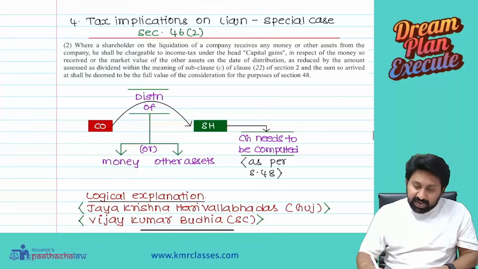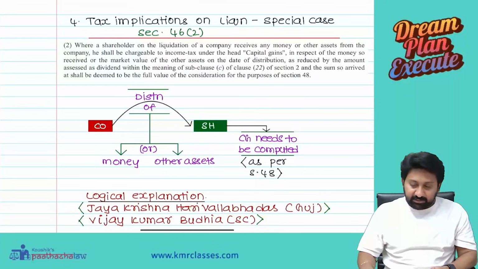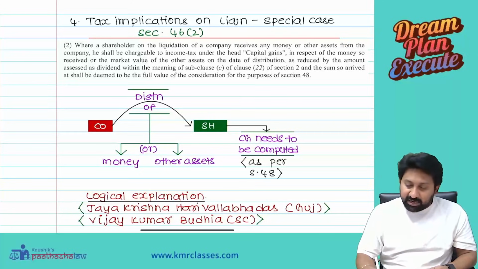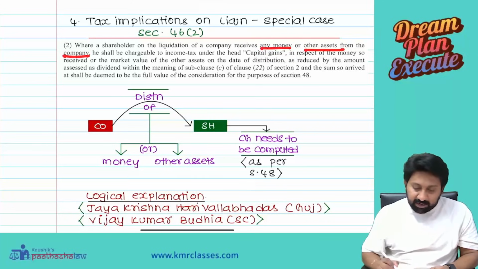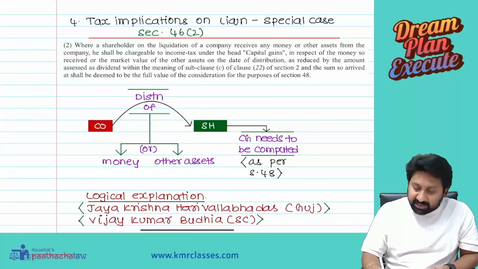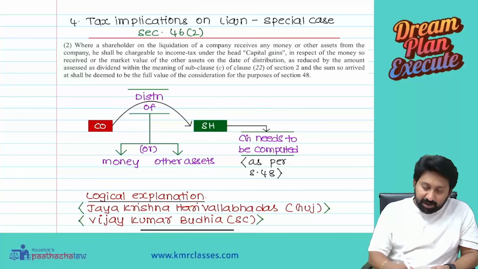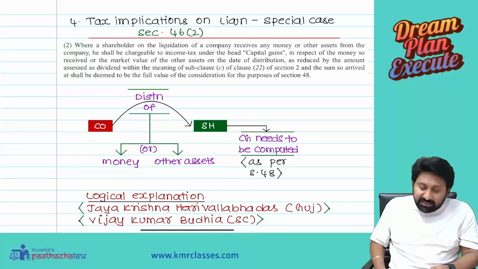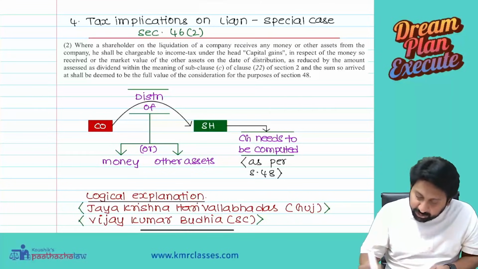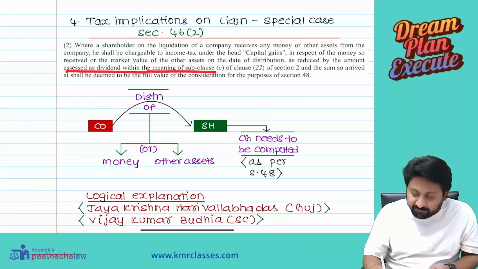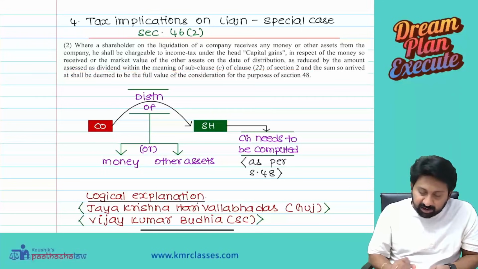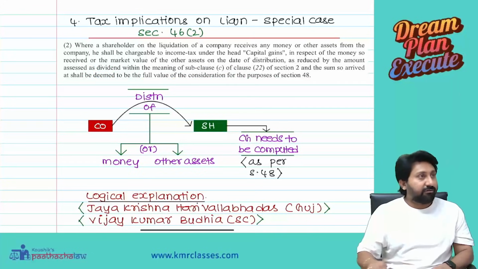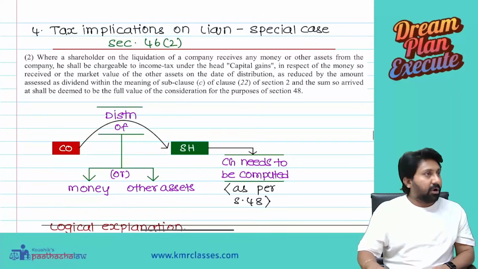Tax implication on liquidation, special case. See, where a shareholder on liquidation of a company receives any money or other assets from the company, he shall be chargeable to income tax under the head capital gains in respect of the money so received or market value of other assets on the date of distribution, as reduced by the amount assessed as dividend within the meaning of 2(22)(c), and the sum so arrived shall be deemed to be full value consideration for the purposes of section 48. I already discussed about this.